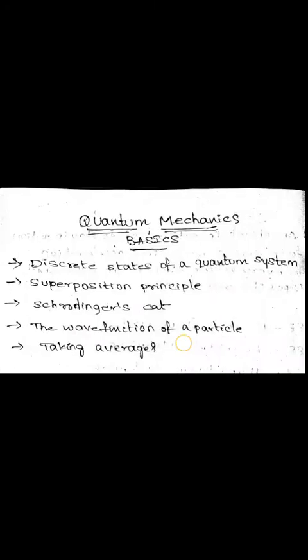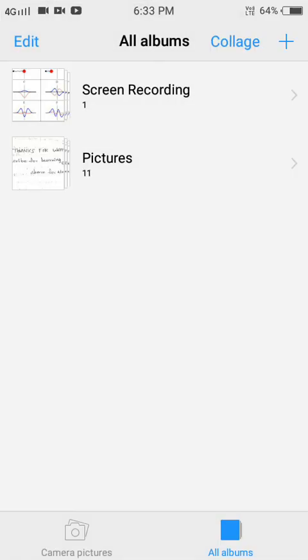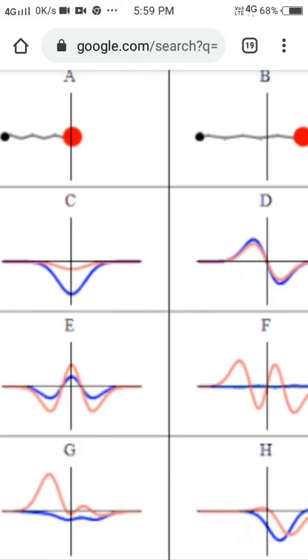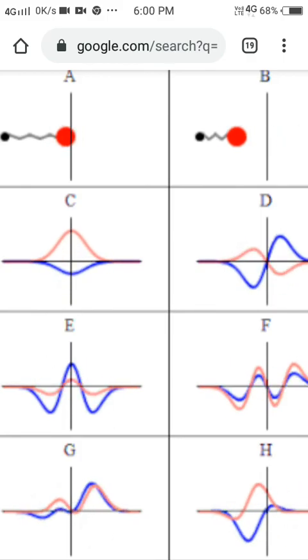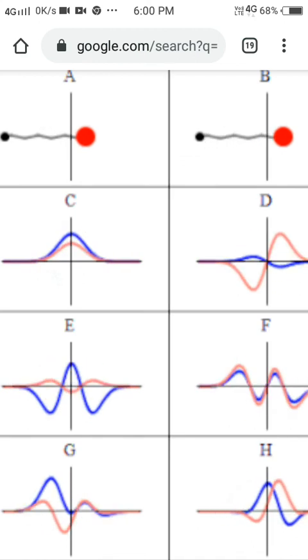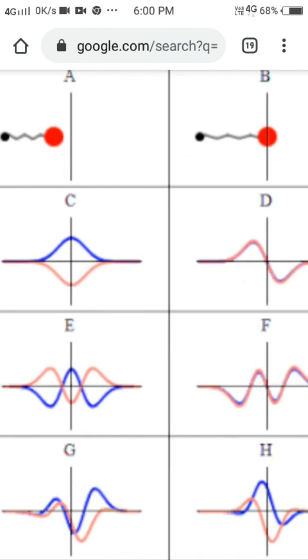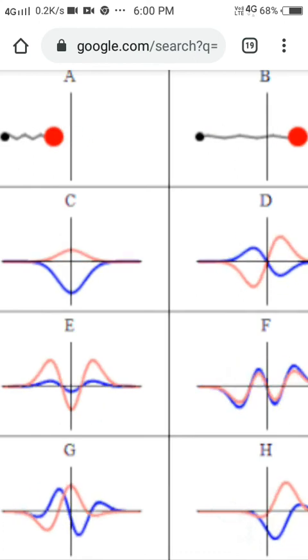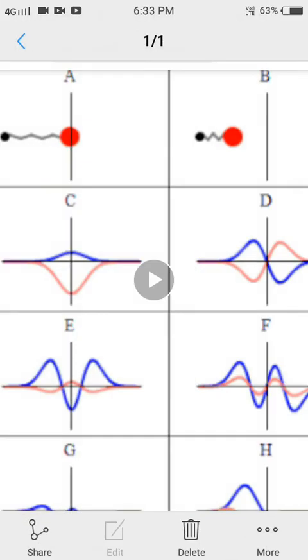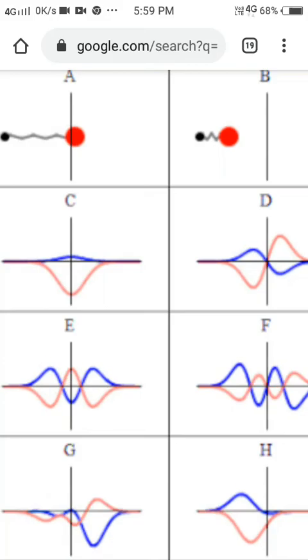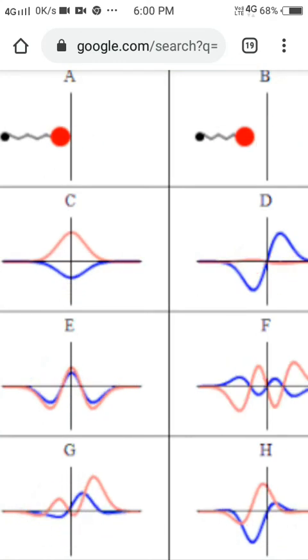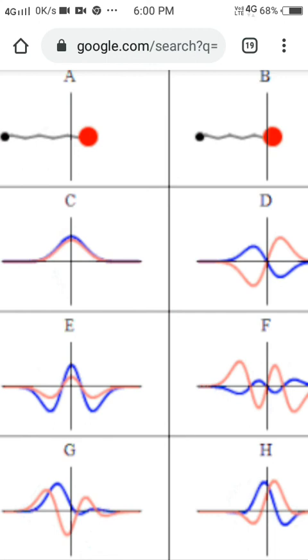I can show you the wave formation, just like these pictures. This picture shows the wave formation. The first picture shows that whenever the particle goes up, in front and back, small wave formations are visible. It shows the kind of wave formations.